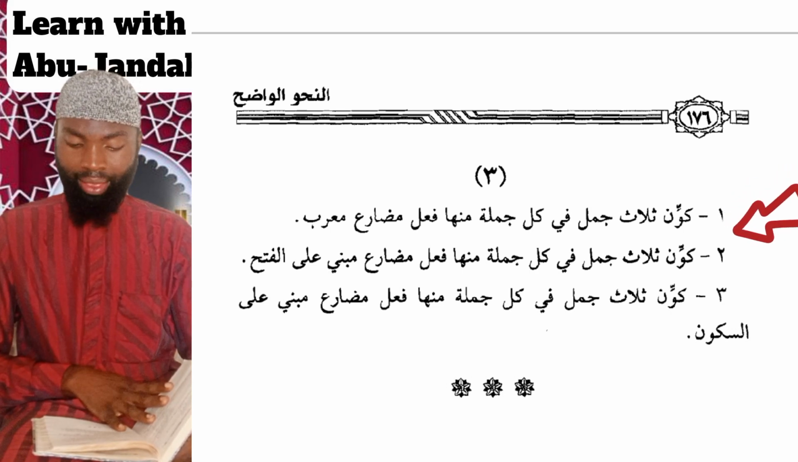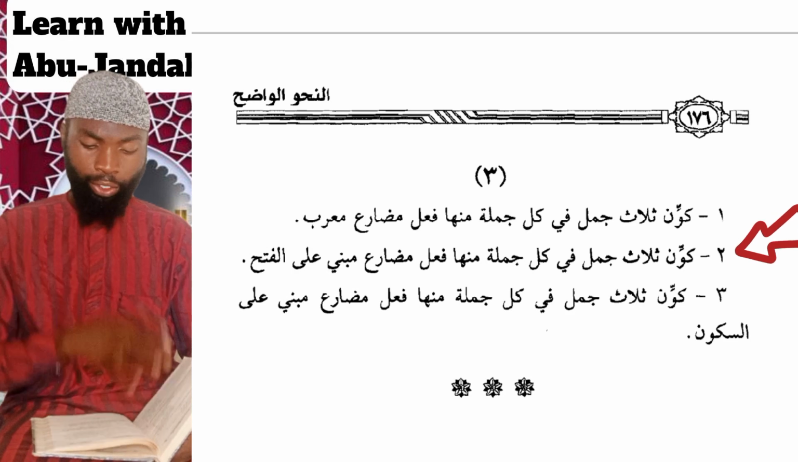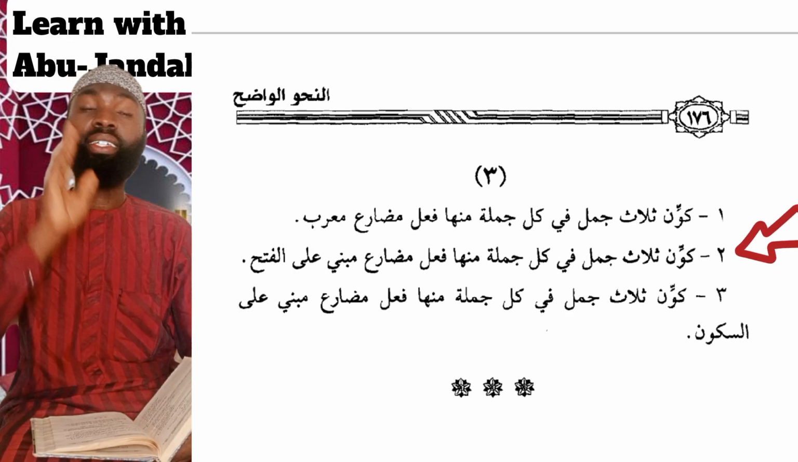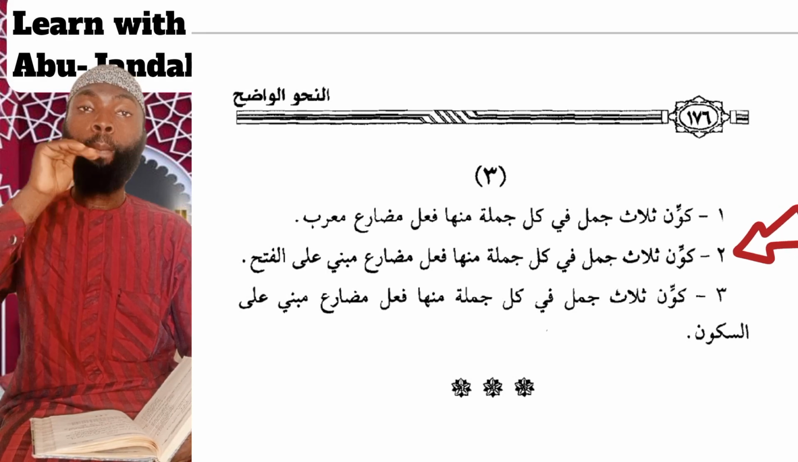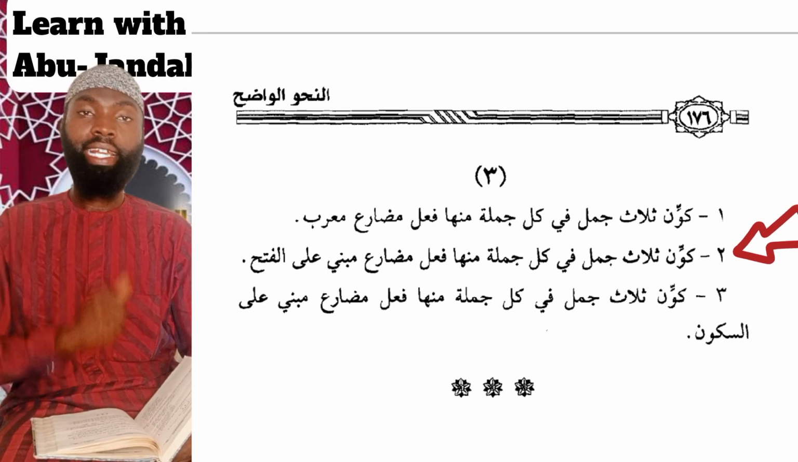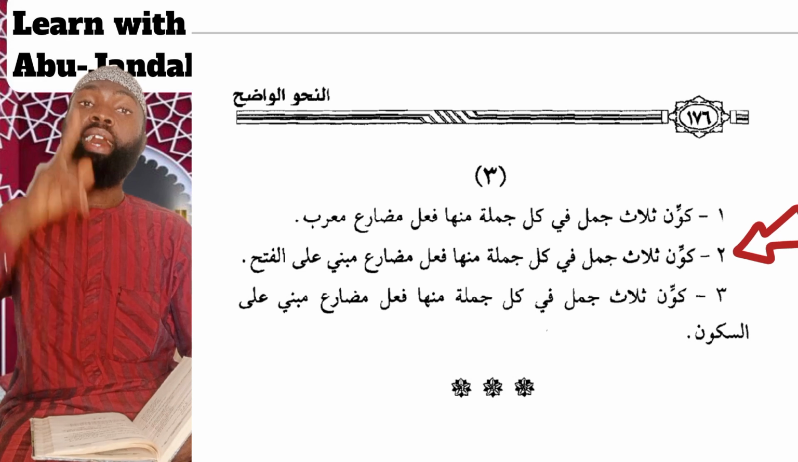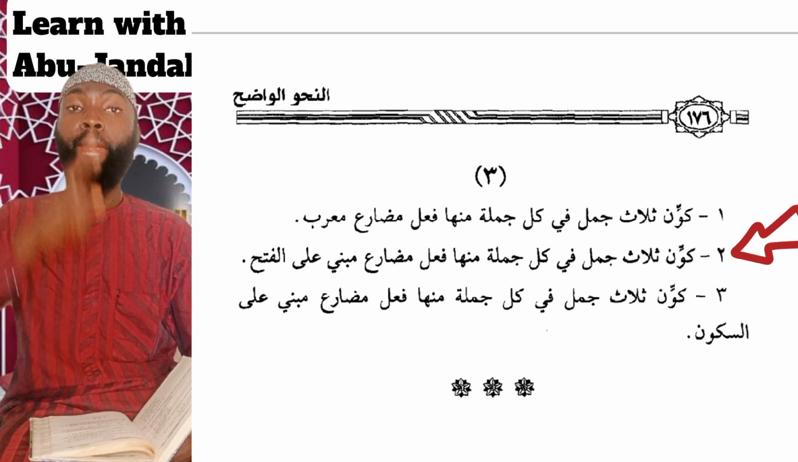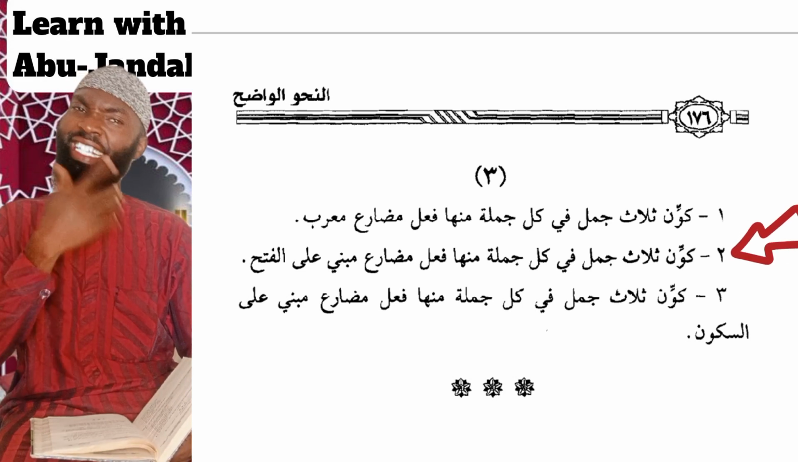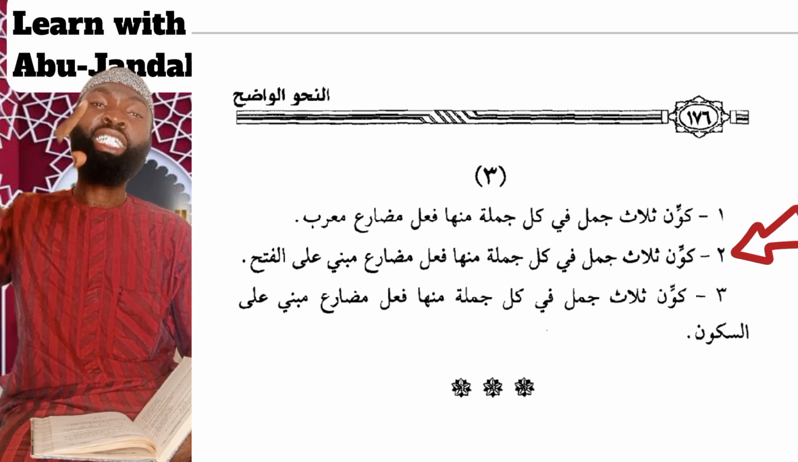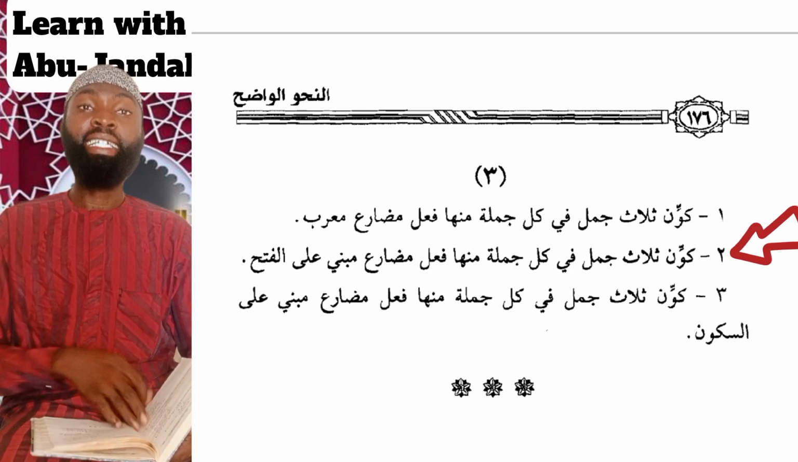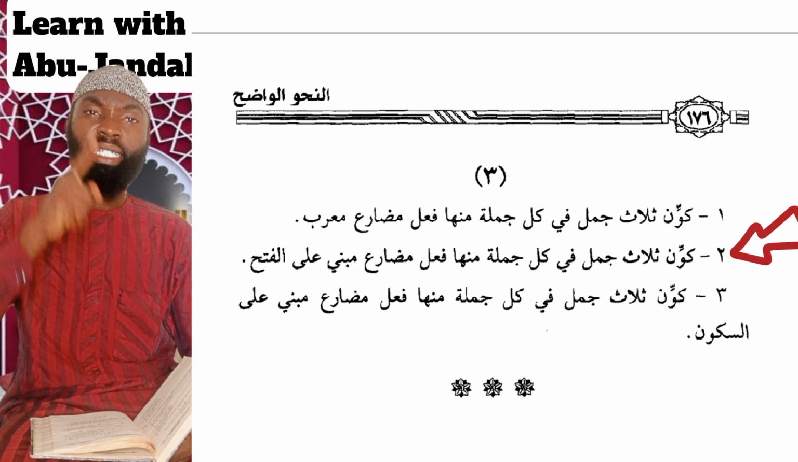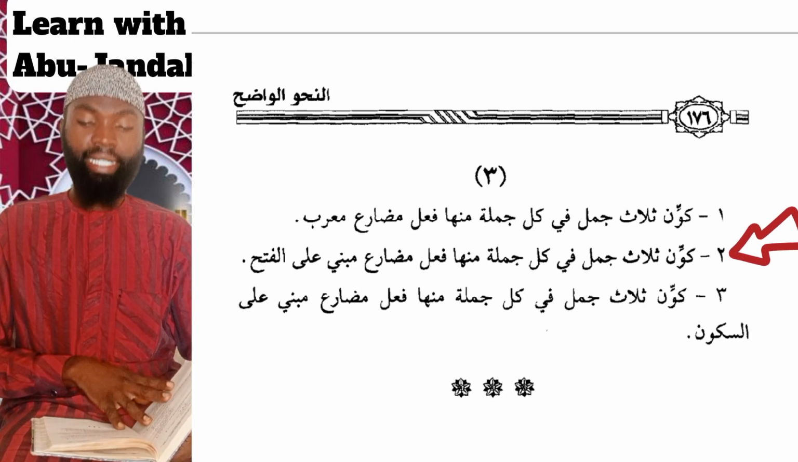Number 2, we have كون ثلاث جمل في كل جملة منها فعل مضارع مبني على الفتح. Form 3 sentences. In each of the sentences, there should be a present tense which is fixed upon fatha at the end. Number 1, I can say لا أذهبن إلى المسجد. I must go to the mosque. Second, I can say لا ترجعن إلى البيت. You must return to the house. And lastly, I can say لا تضربن المسيء. You must beat the sinner.